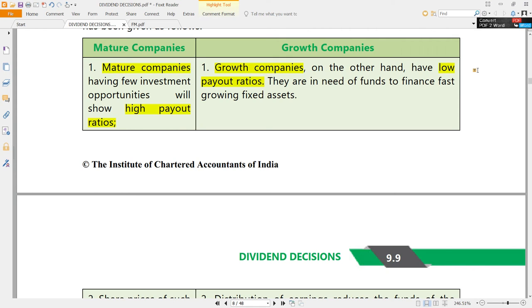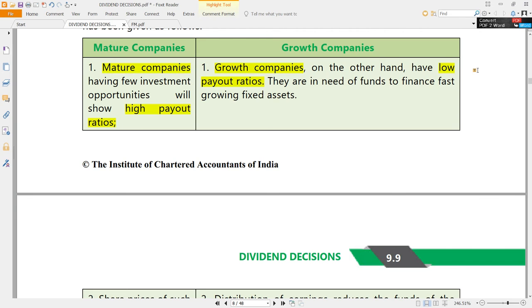In India, nowadays, mostly the information technology companies, almost all of them, have become mature. The same companies 10 years back, 15 years back were growth companies. Now they are mature companies. Now the IT companies in India don't know what to do with money. They have so much cash. According to one recent publication, not only the information technology companies, the top 30 companies in India are sitting on more than 1.5 lakh crores of cash.